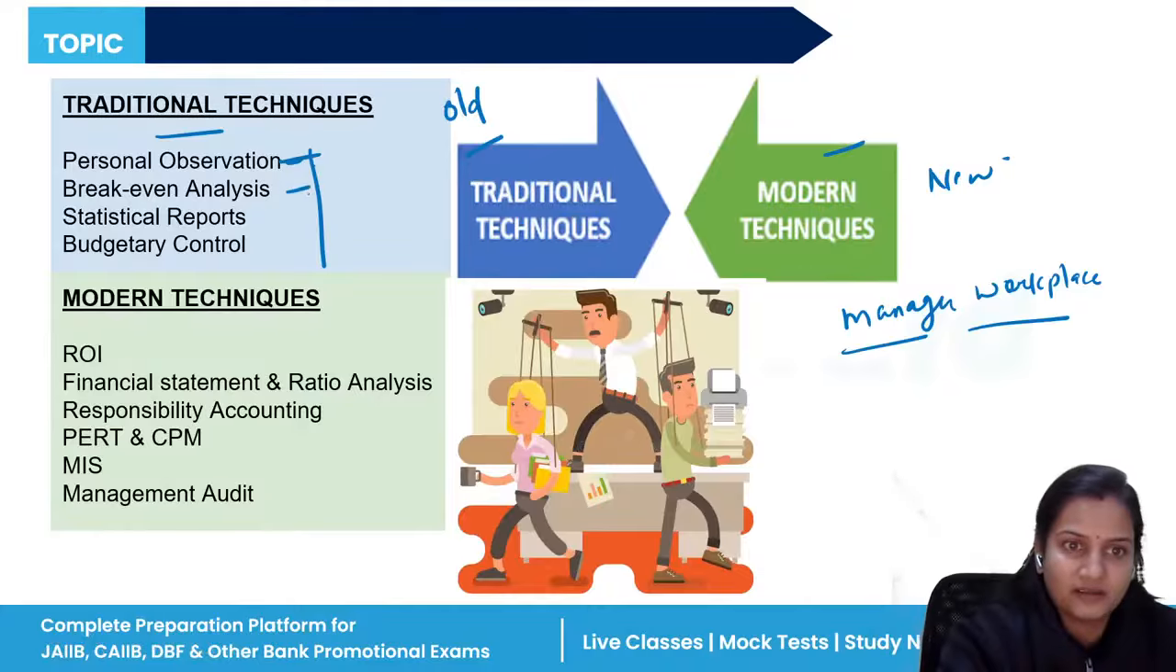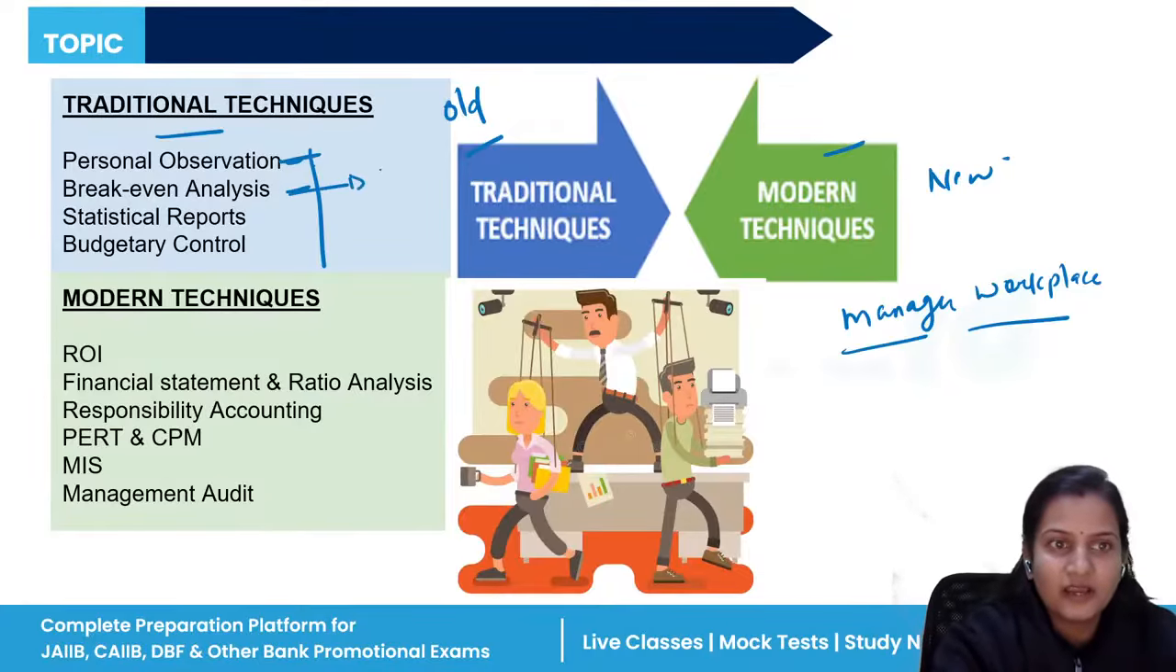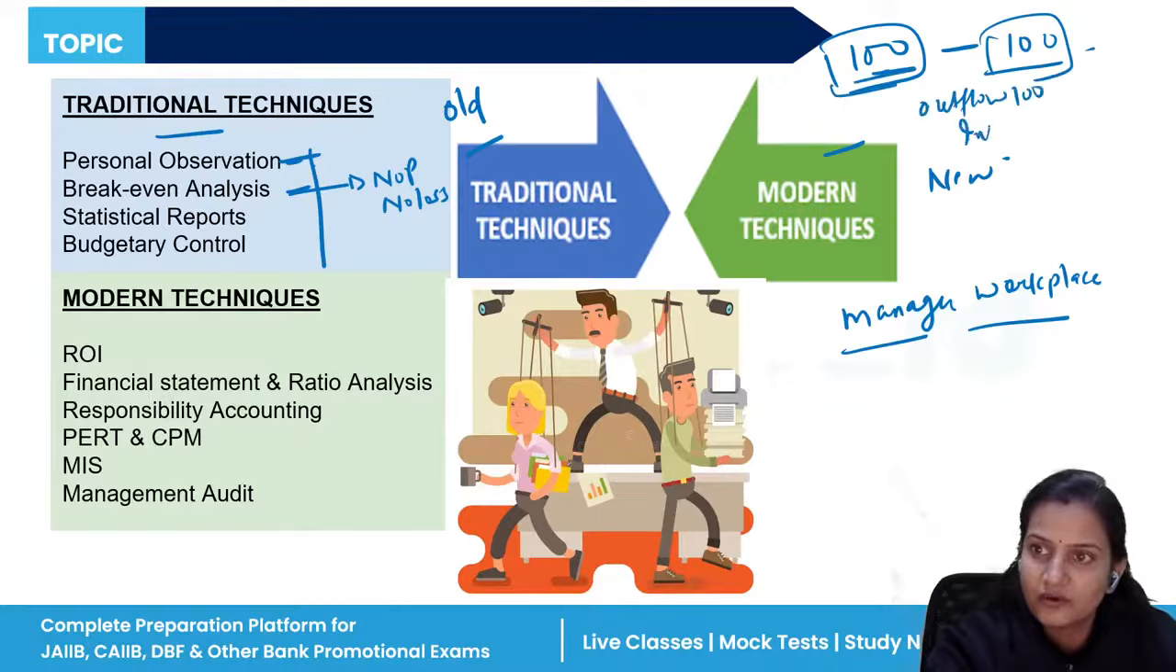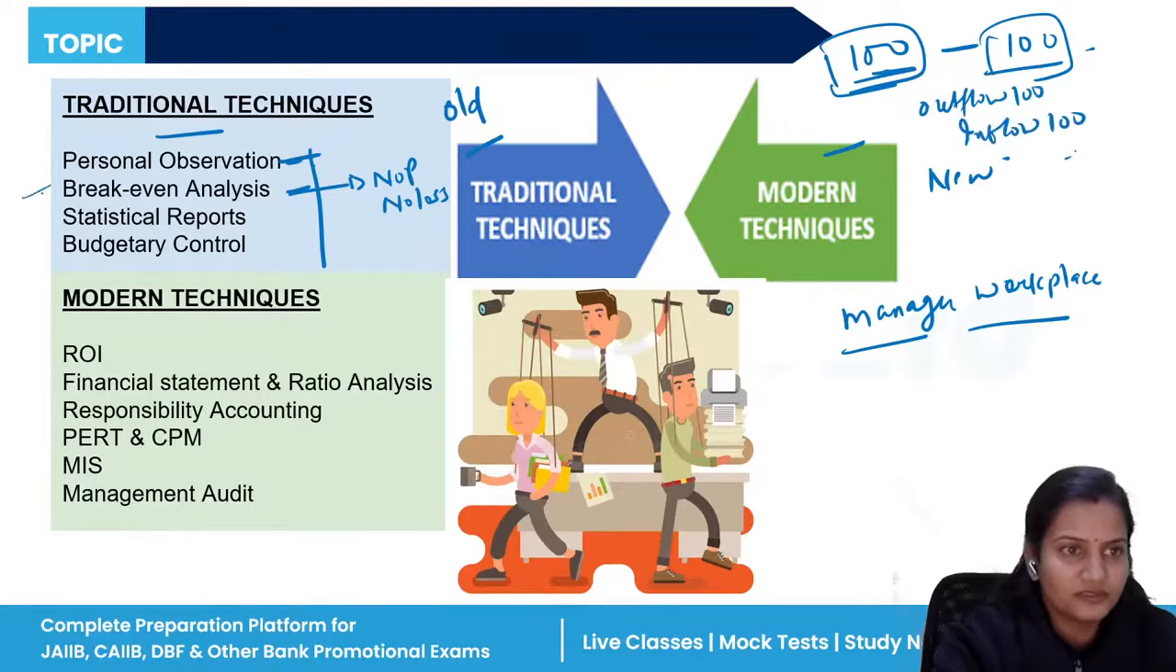Now, break even analysis. What is break even analysis? It is a point where there is no profit, no loss. It means you have incurred rupees 100, and in return you are making a profit of rupees 100. What amount you have given, the outflow of cash, is 100, and the inflow of cash is 100. It means no profit, no loss. So this is a situation of break even analysis.